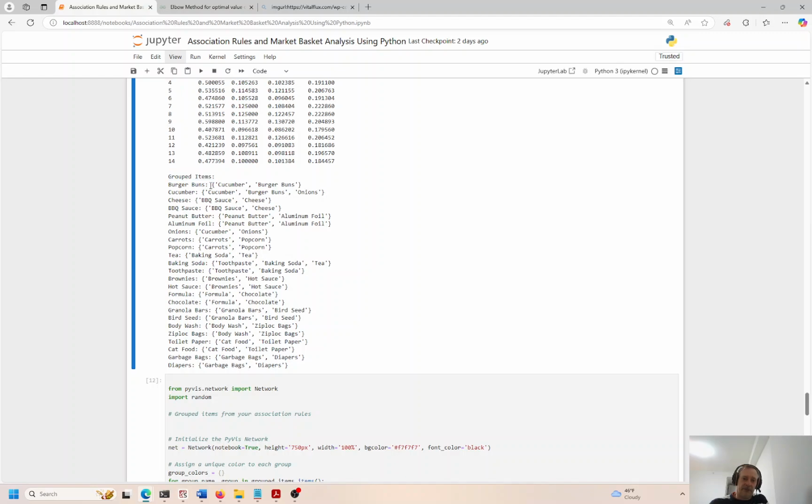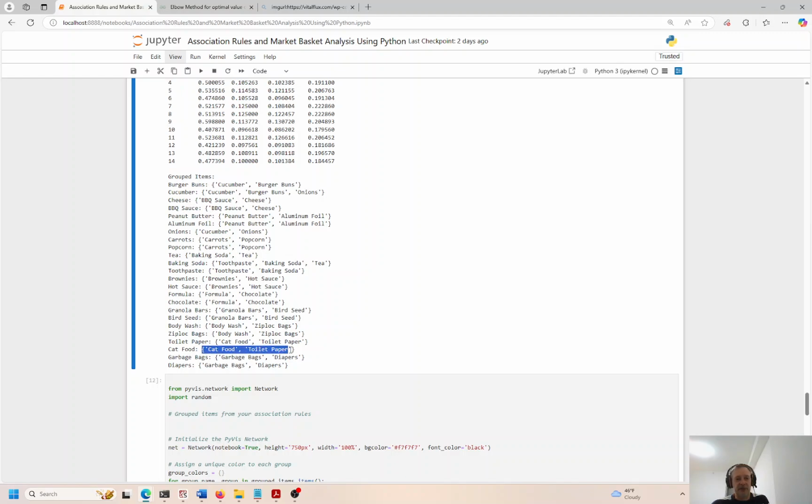Ultimately, we have burger buns, and cucumbers go with burger buns and onions. Barbecue sauce goes with cheese. Okay, so if cheese, then barbecue sauce and cheese. If barbecue sauce, then barbecue sauce and cheese, and so on and so forth.